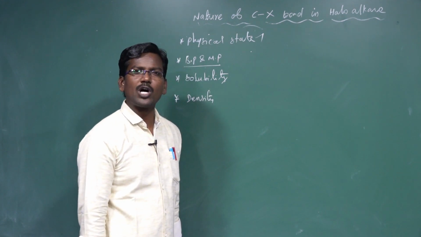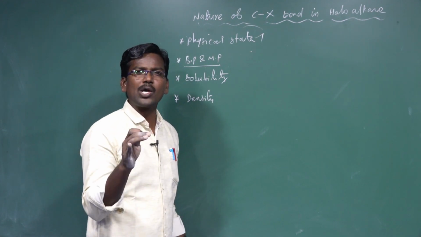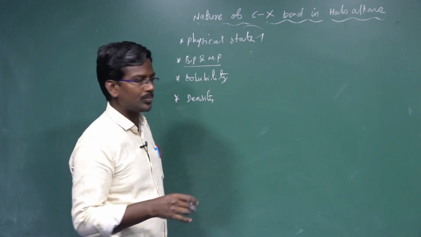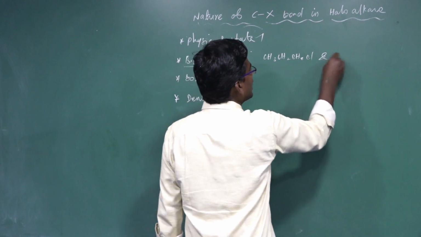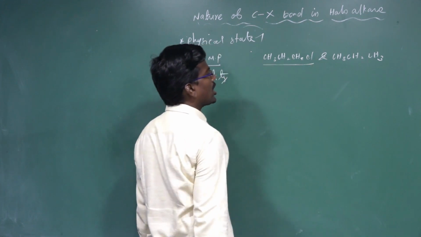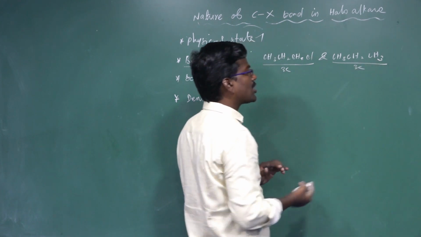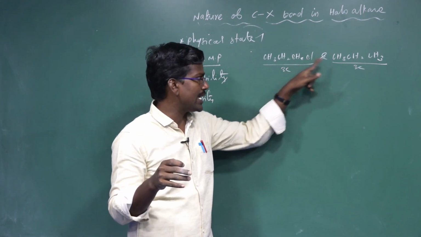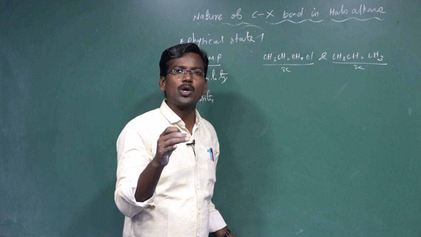The boiling point and melting point of haloalkanes are always higher than those of the hydrocarbon with the same number of carbon atoms, because of the higher intermolecular attractive forces in haloalkanes. For example, CH3CH2CH2Cl compared with CH3CH2CH3. N-propyl chloride contains how many carbons? 3 carbons. Propane contains how many carbons? 3 carbons. Both compounds have the same number of carbon atoms, but n-propyl chloride has a higher melting and boiling point than propane because it has greater intermolecular attractive forces.